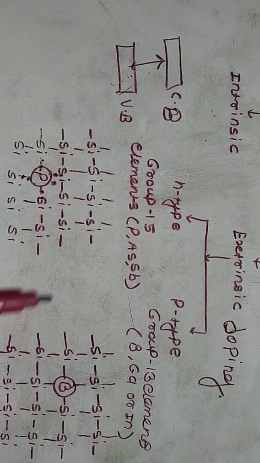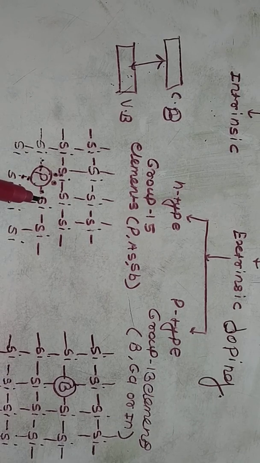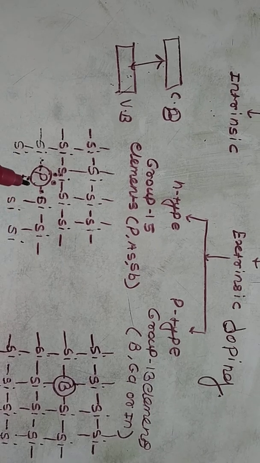That means, the process of adding a minute quantity of impurities to a semiconductor to increase its conductivity is called doping. What is meant by doping?